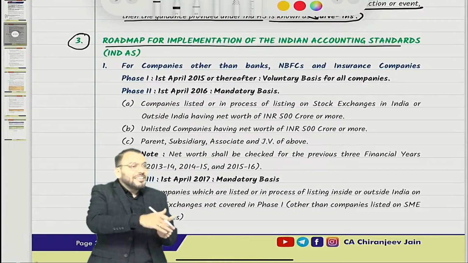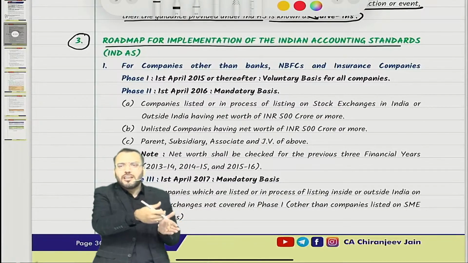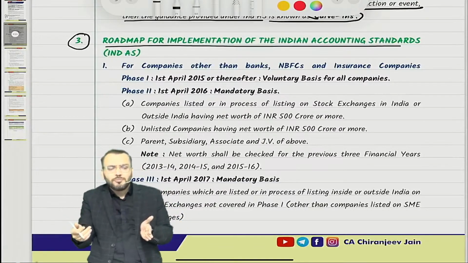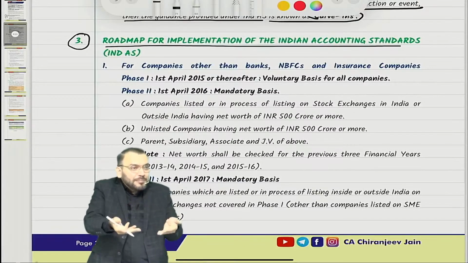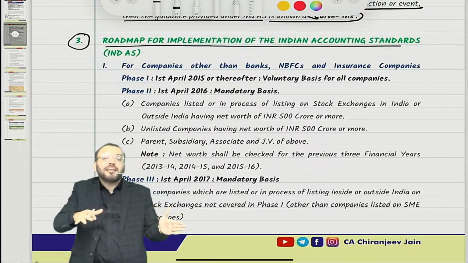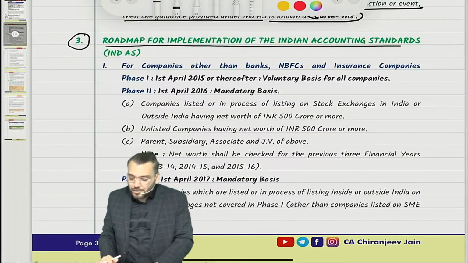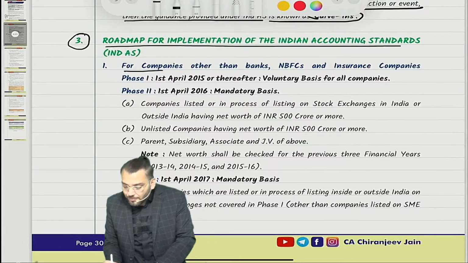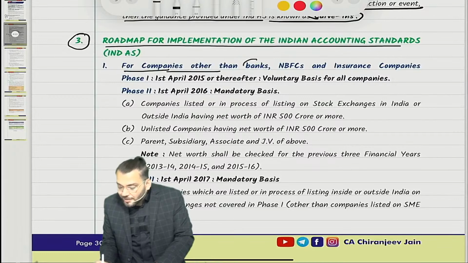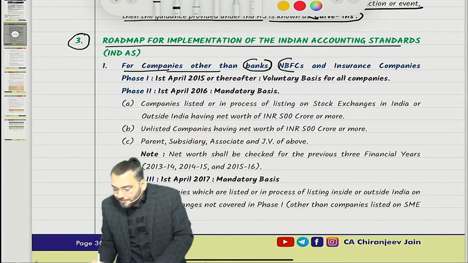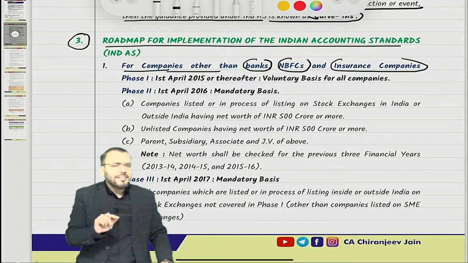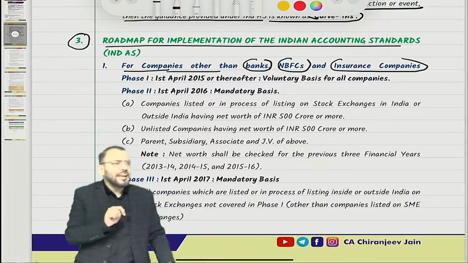I have already said that the Companies (Indian Accounting Standards) Rules 2015 implemented Ind AS in a phased manner. First, the roadmap was given for companies other than banking companies, NBFCs and insurance companies. For banking companies there is the Banking Regulation Act.